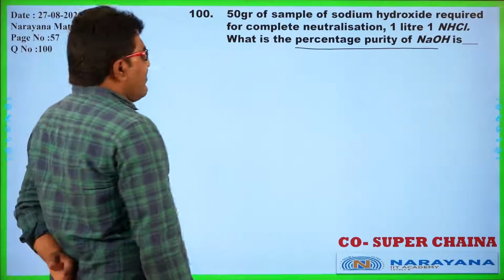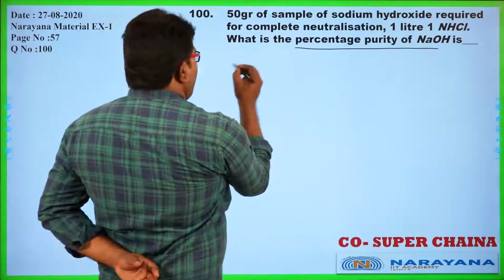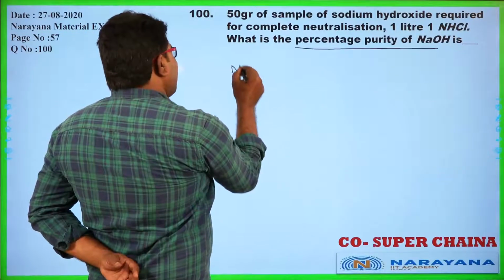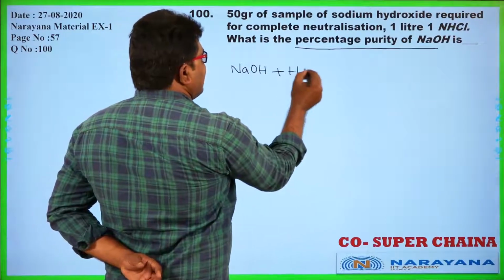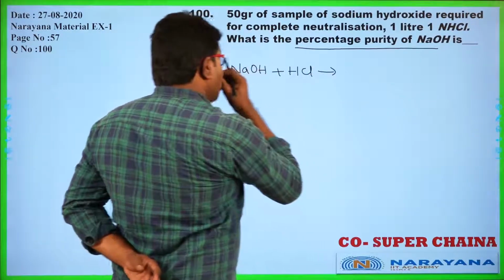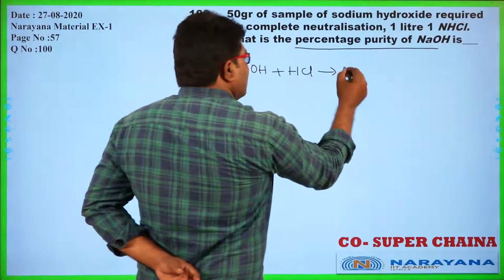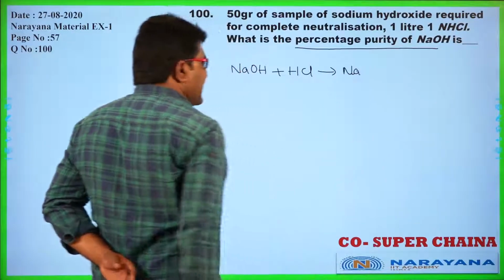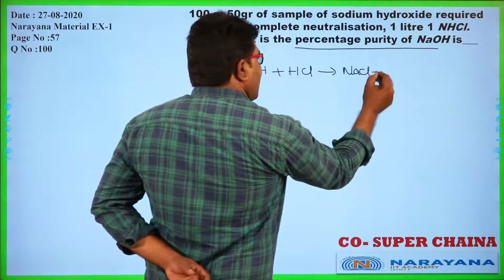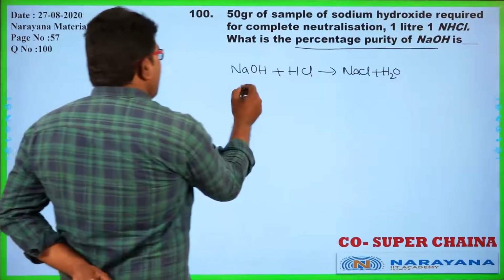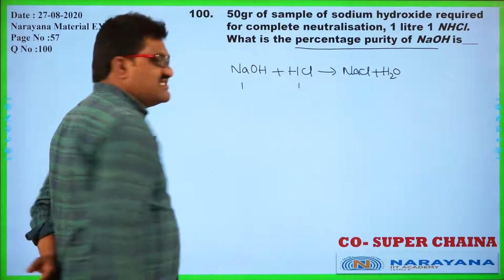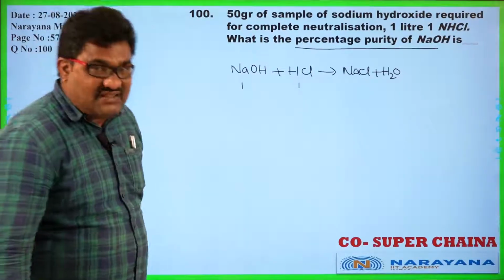So sodium hydroxide reacting with HCl is a simple reaction, as you know, a neutralization reaction. In lower classes also you can observe this. What is that neutralization reaction? When an acid reacts with a base, salt and water are formed. This is the neutralization reaction. So for 1 mole of NaOH, 1 mole of HCl is required as per the balanced equation.